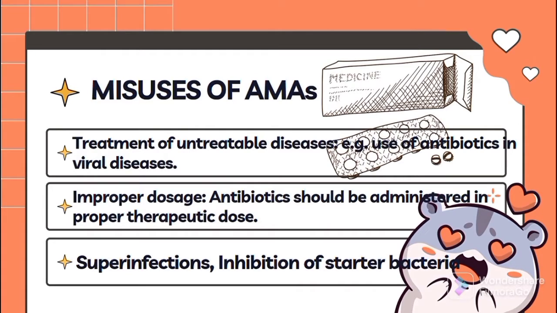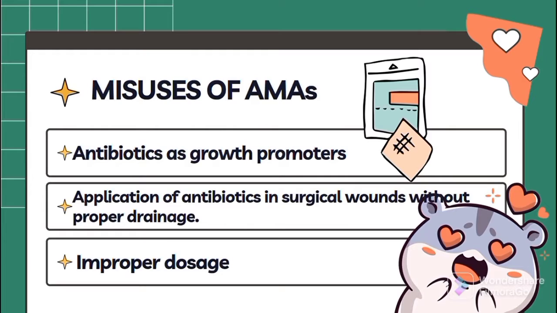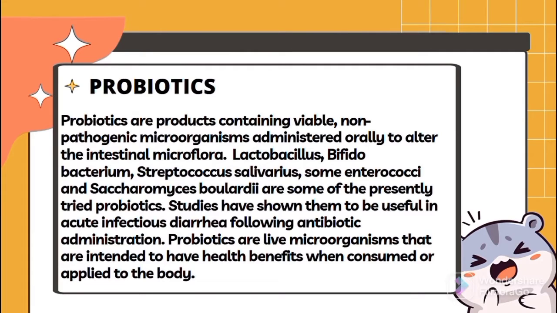Second is improper dosage. Antibiotics should be administered in proper therapeutic dose. Third is superinfections, inhibition of starter bacteria. Next is the use of antibiotics as growth promoters. Then, application of antibiotics in surgical wounds without proper drainage. And lastly, improper dosage. So, probiotics.